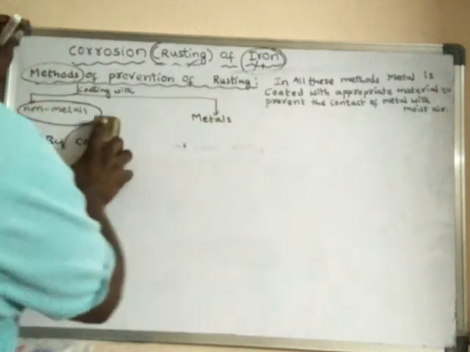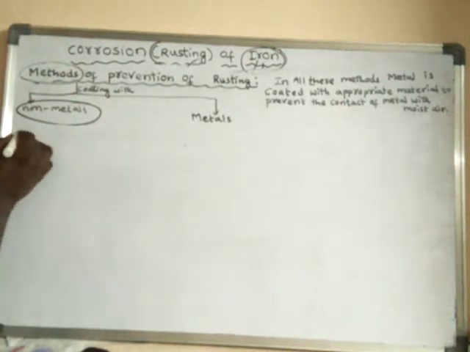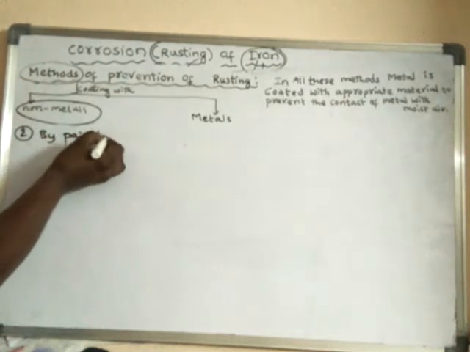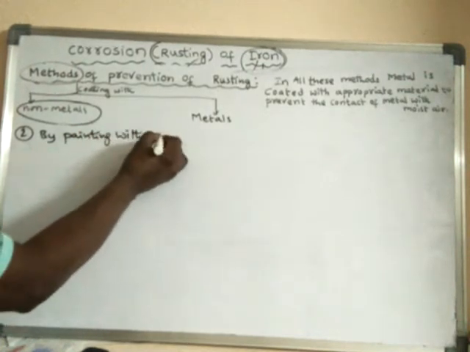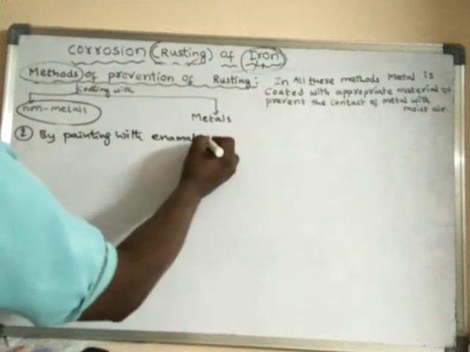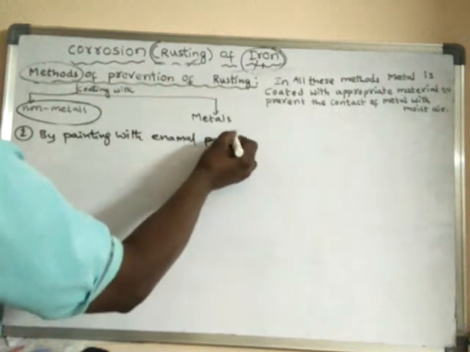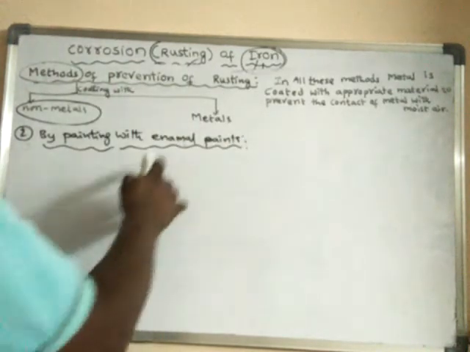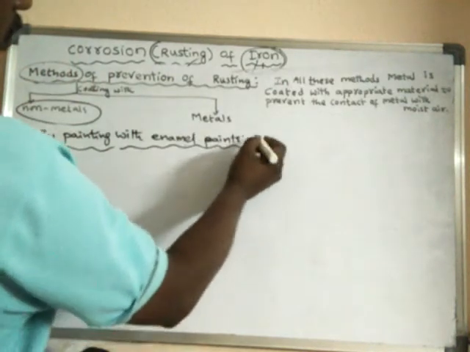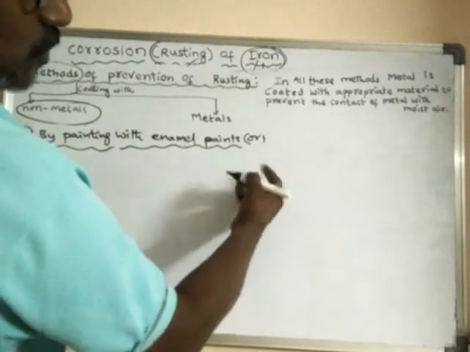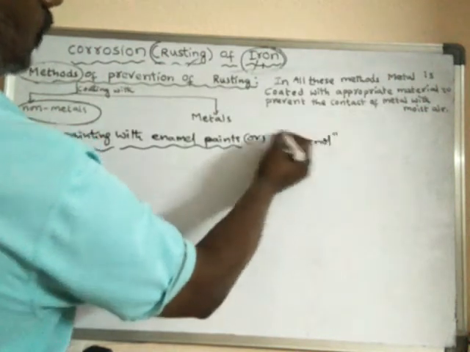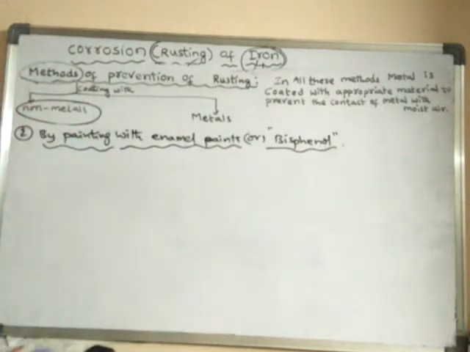Next, the second method of non-metal coating is by painting with enamel paints, or by using a material known as bisphenol. Bisphenol is a chemical which is used to paint.